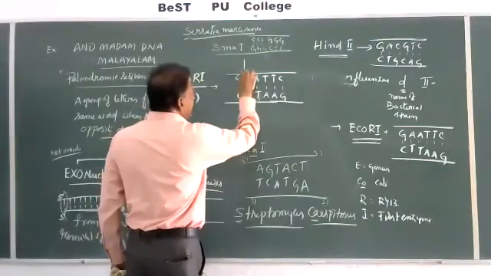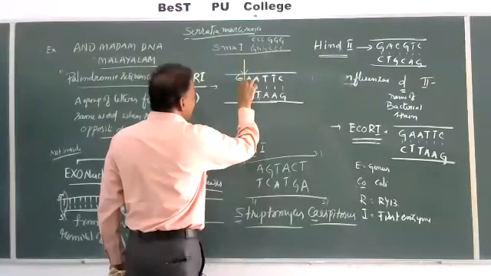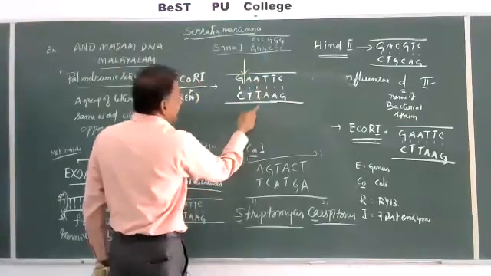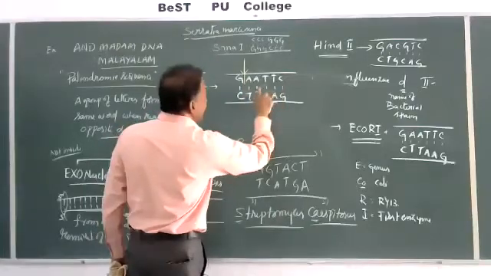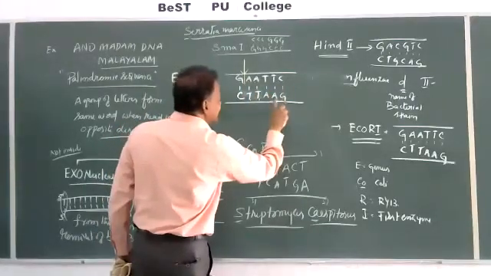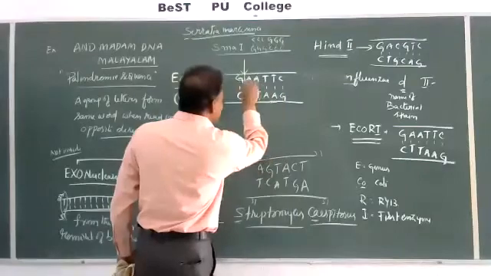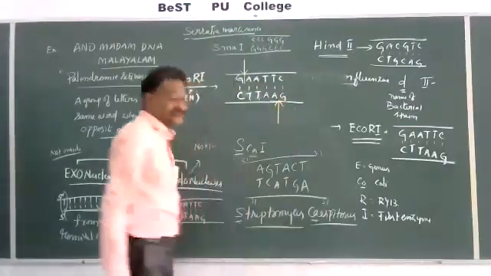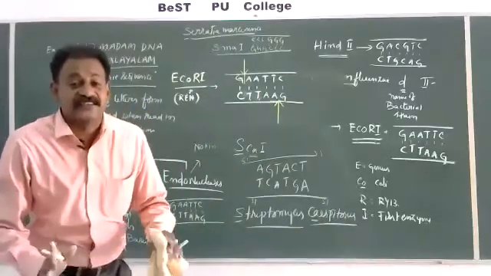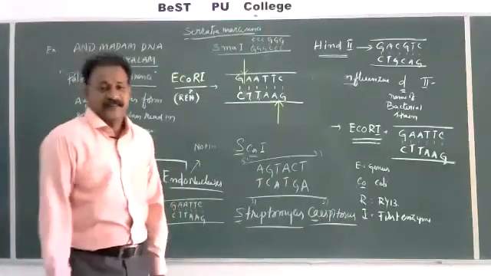With this, what happens? It breaks. And on the opposite strand, it will not cut exactly opposite, but just away from the center, between the same two bases, between the same GA, it will cut here. This is called the action of restriction endonuclease enzyme.